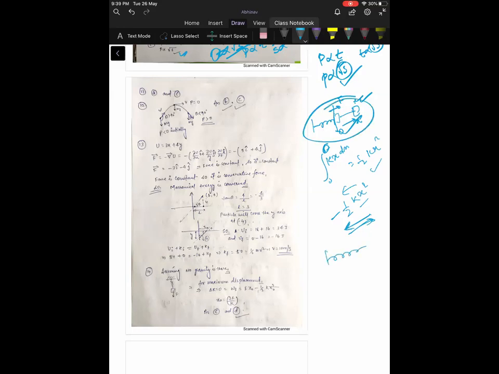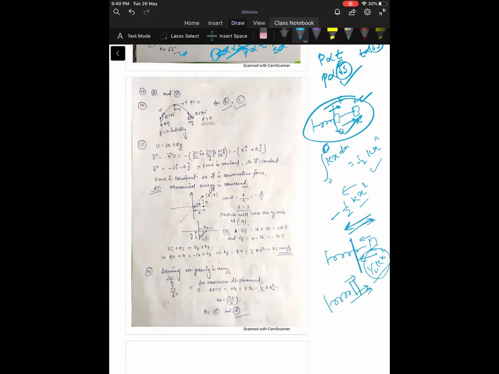So if you stretch it and slowly move it to the equilibrium position, the work done is half k x square because force and displacement are in the same direction. So if a spring is compressed and it is moving in the same direction, and the force is also acting in this direction, the work done is positive. So options A and C are correct.